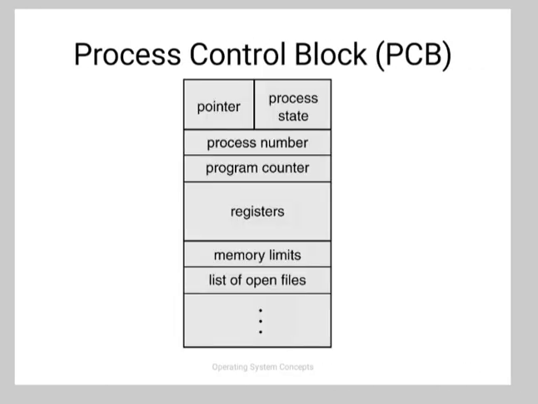So this diagram shows the process control block, which consists of pointer, process state, process number, program counter, that is PC, register, memory limits, and list of open files.